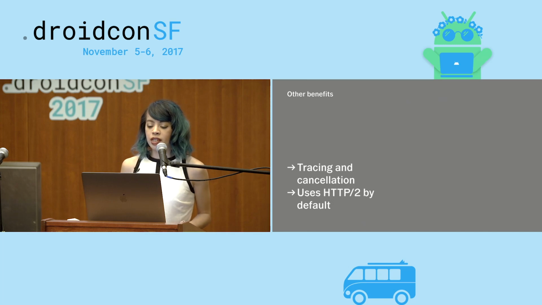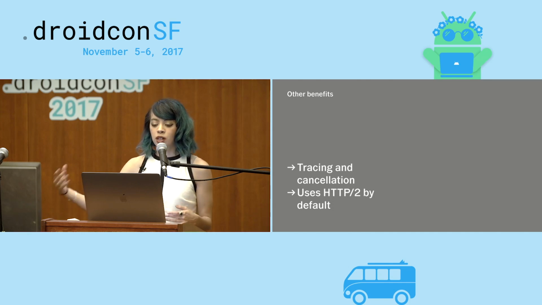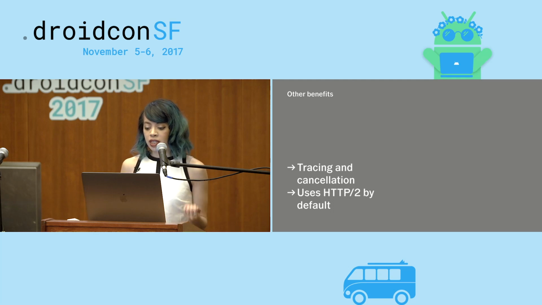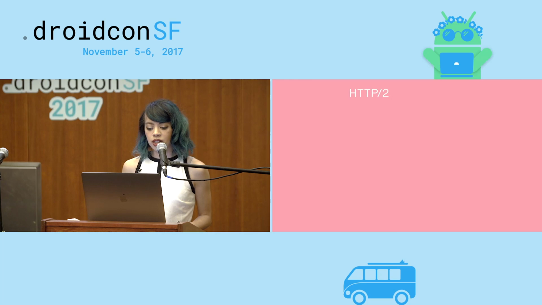There are a couple of other benefits. Some of them are sort of more on the back end, so maybe not super relevant for a mobile developer, but it allows you to do call tracing and cancellation. Because there's a gRPC context that's passed through an entire system, if you're using gRPC across multiple services, it makes it really easy to trace your call through your whole system, and it also makes it easy to cancel a request that's already in flight. And lastly, gRPC uses HTTP2 by default, which is the latest version of HTTP. And I'll talk about that a little bit. Let's talk about what the changes are from the earlier versions.